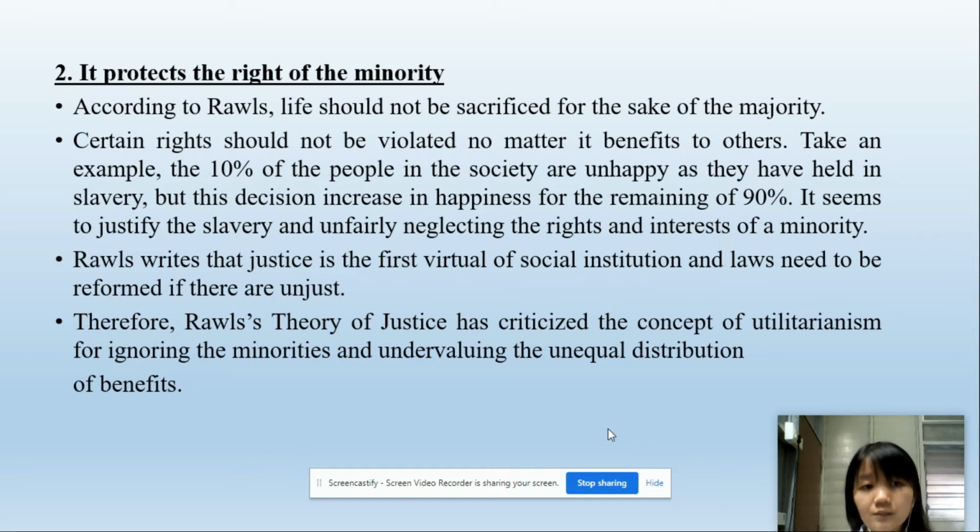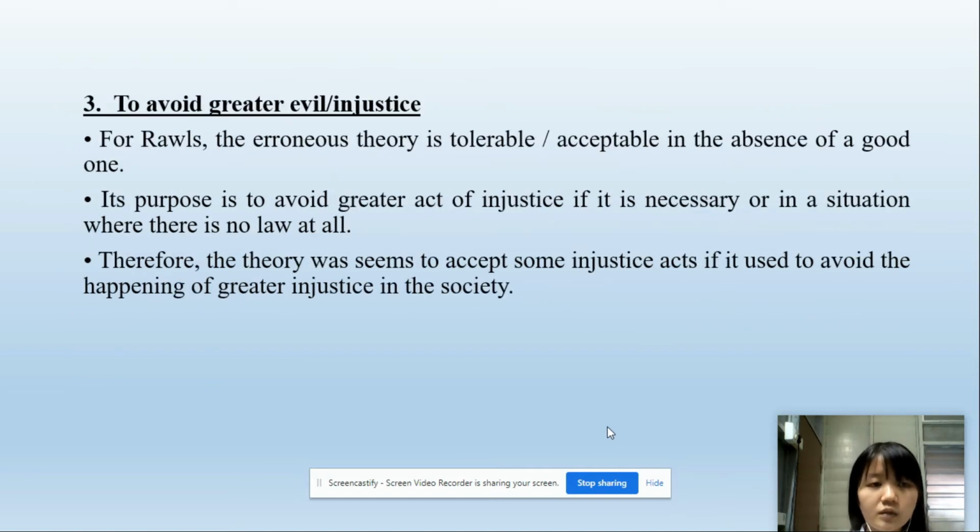Hence, Rawls thought that no one had accounted for this problem adequately, and therefore in his theory he writes that justice is the first virtue of social institutions, and laws need to be reformed if they are unjust. Therefore, Rawls' theory of justice has criticized the concept of utilitarianism for ignoring the minorities and undervaluing the unequal distribution of benefits, in order to protect the rights of the minority and to uphold justice in society.